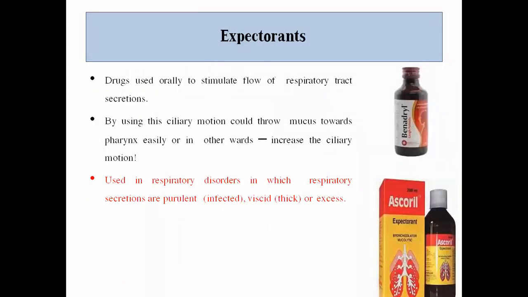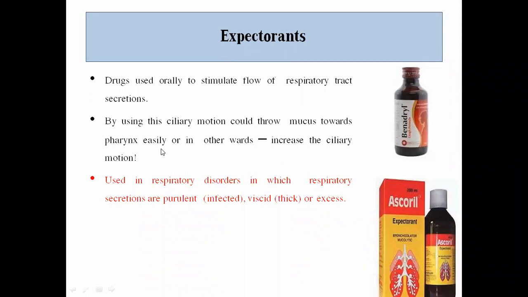In order to give relief or to treat those disorders or diseases, drugs are used orally to stimulate the flow of respiratory tract secretion. By using these, ciliary motion could throw mucus towards the pharynx easily.